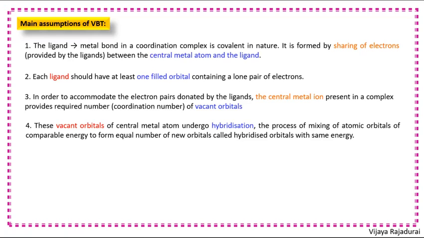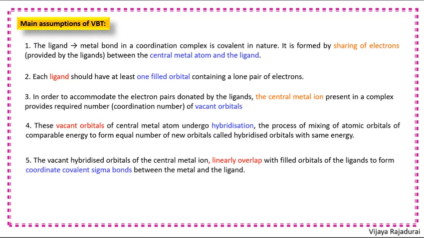The fourth one is these vacant orbitals of the central metal atom undergo hybridization, the process of mixing of atomic orbitals of comparable energy to form an equal number of new orbitals called hybridized orbitals with the same energy.